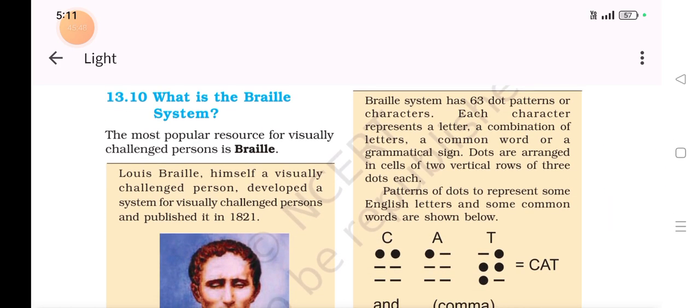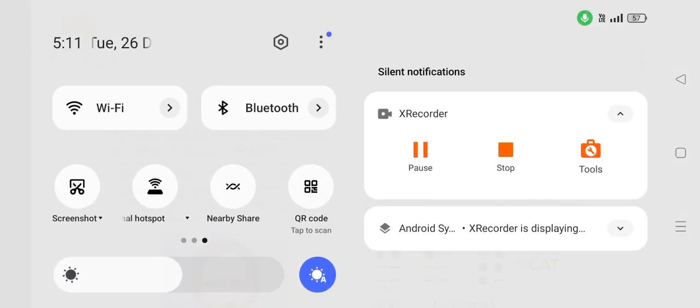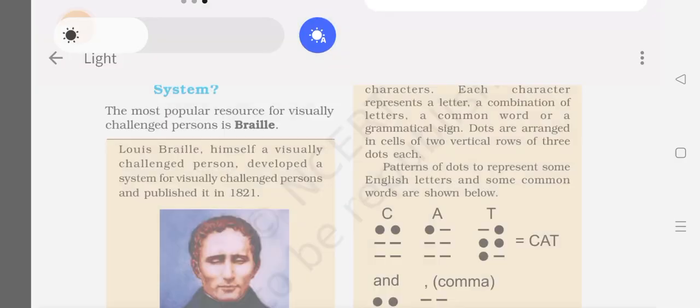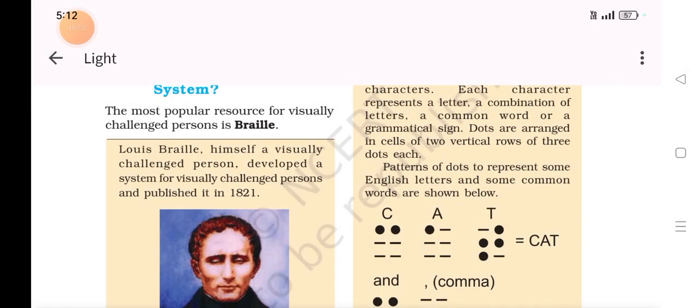What is Braille system? You people might have heard about Braille already. Braille is nothing but a script which was invented by Louis Braille. Not Louis Pasteur, okay? Louis Braille.